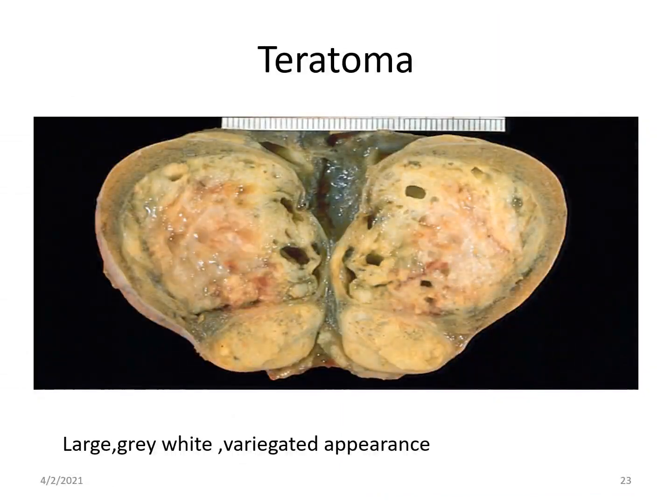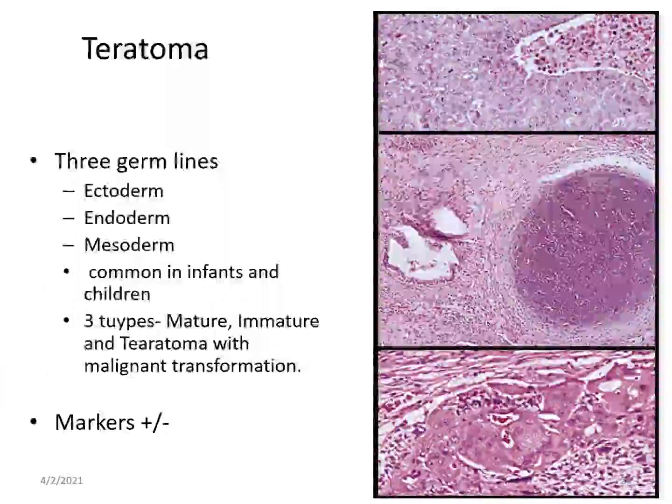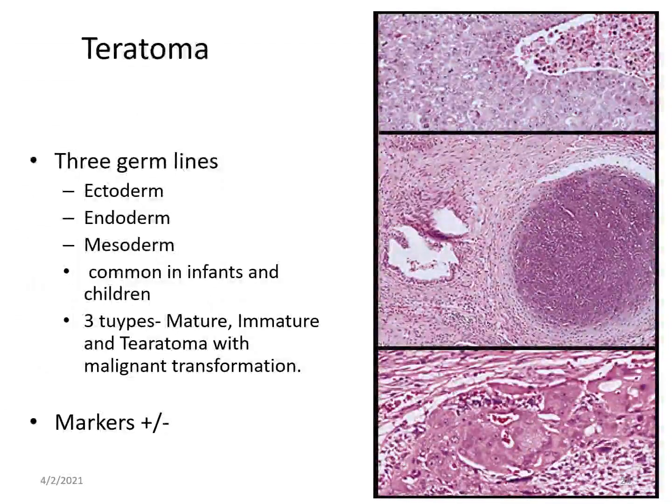This is a teratoma. Grossly, it is a large gray-white tumor but may show a variegated appearance. Variegated means cystic areas, solid areas, bluish looking, mucinous looking, myxoid material, and so on. These teratomas are derived from three germ cell layers: ectoderm, endoderm, and mesoderm.